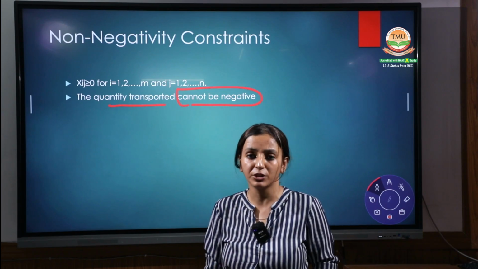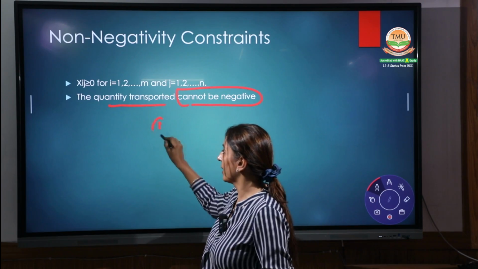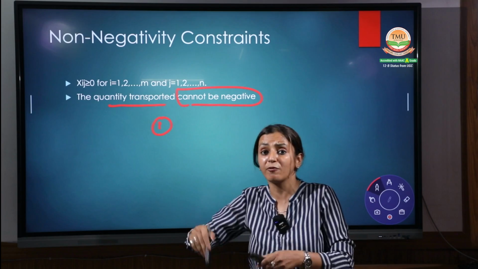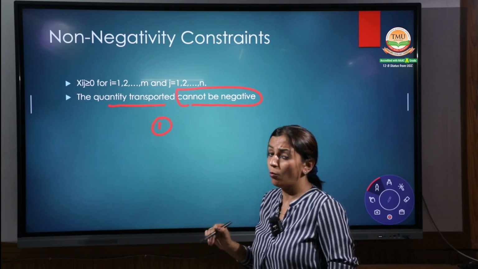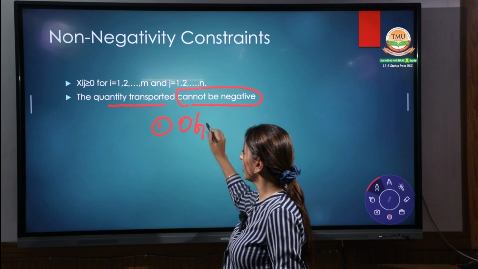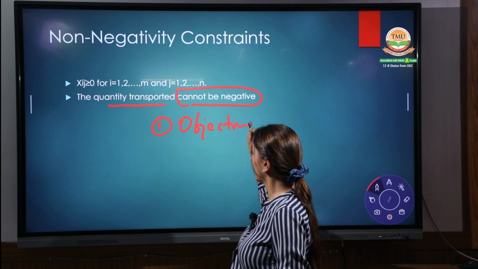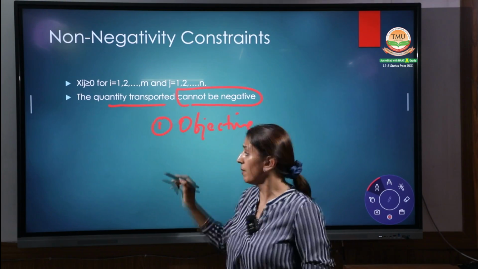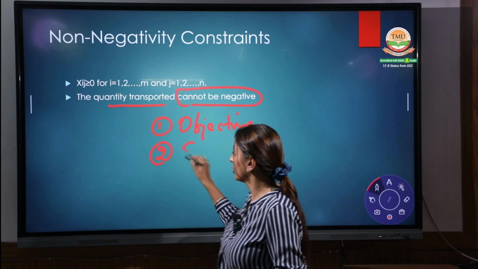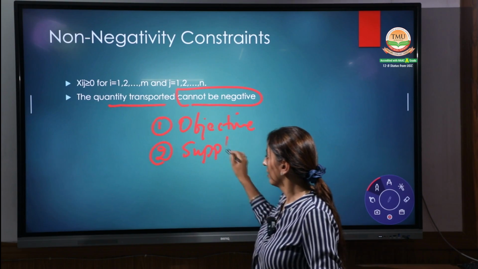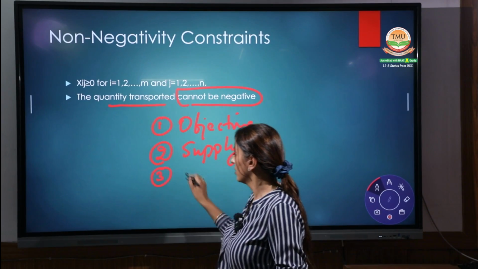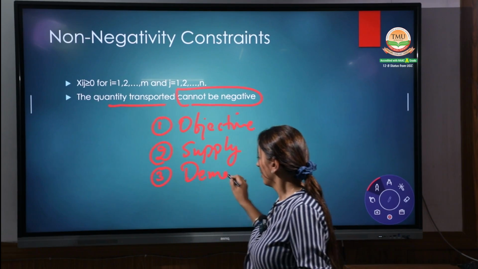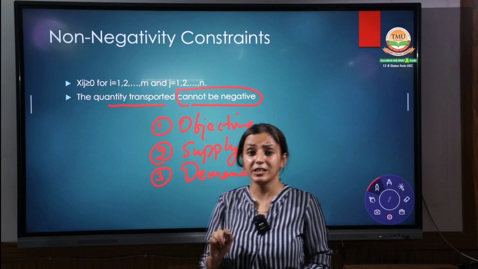Hope you are able to follow all the things. Recapping once again, because you have to formulate now practically. You should be very clear on this. What is the main point? The first constraint is your objective: your cost should be minimum. Second is your supply: your capacity should be met. Third is your demand: the requirement of the destination should be met.